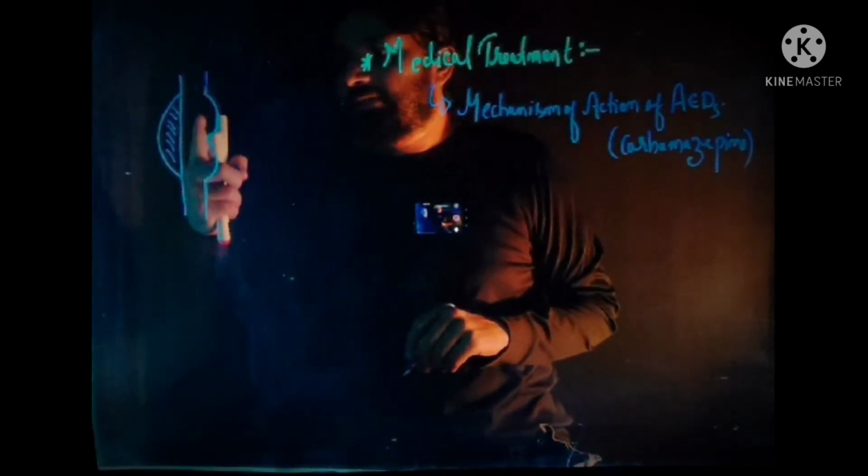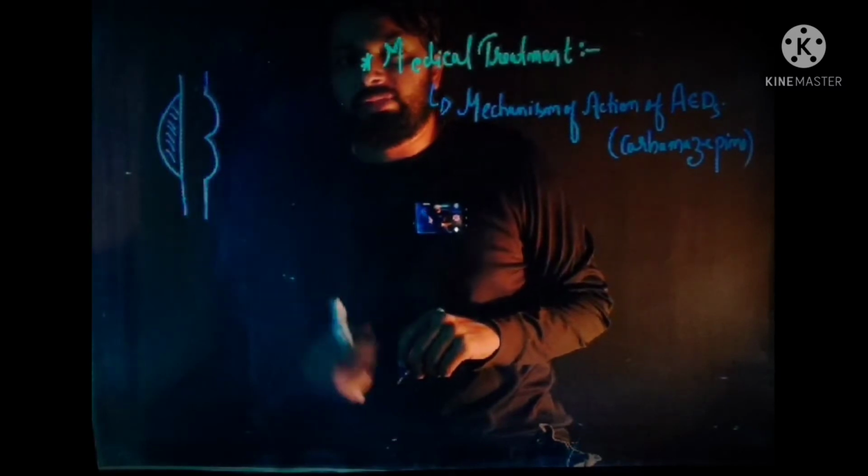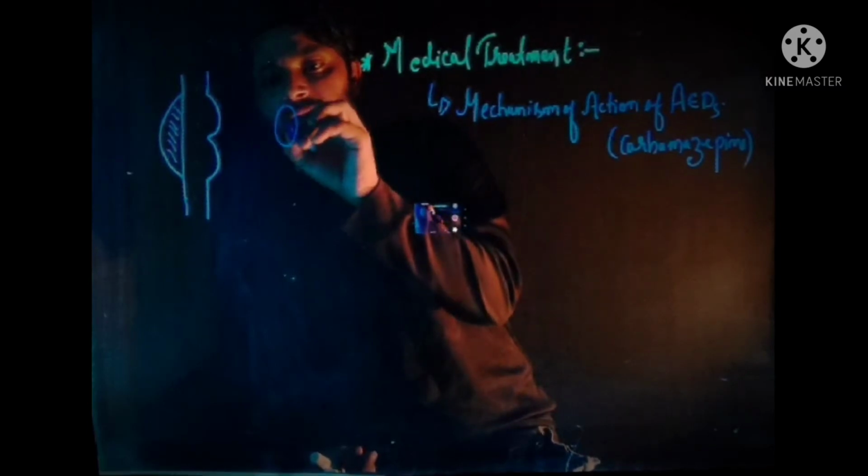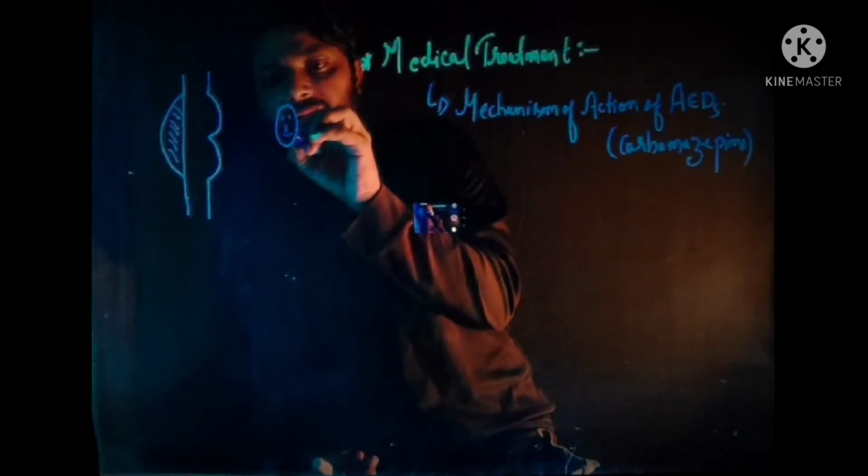This is the midbrain, this is pons, this is medulla, and this is the spinal cord. Now in case of trigeminal neuralgia, what happens? Here is the trigeminal ganglion.